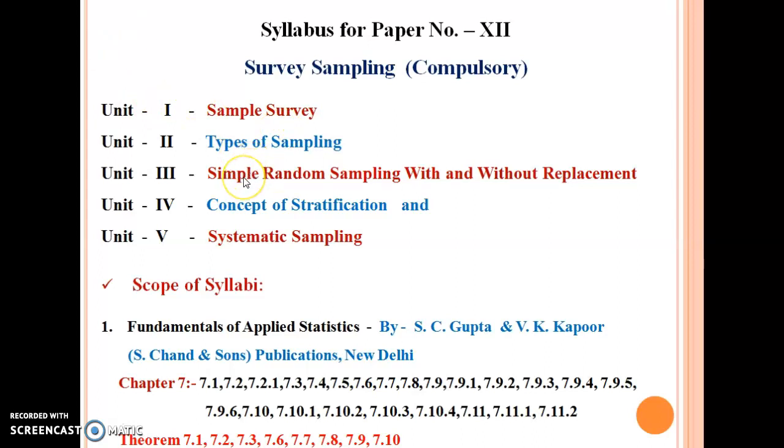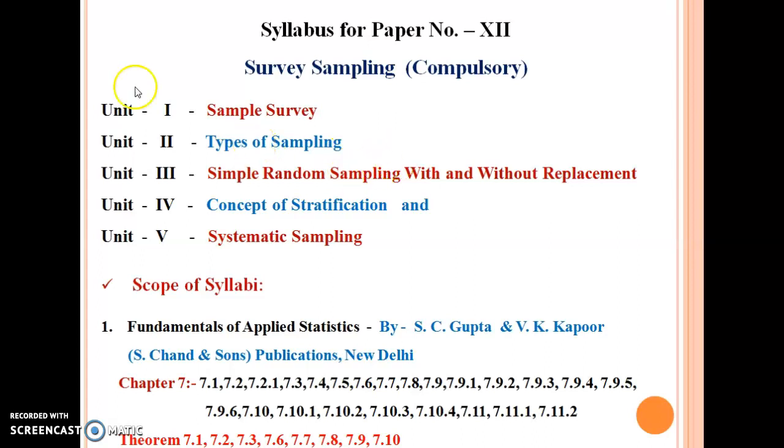Now chapter 3, simple random sampling with replacement and without replacement. In this chapter, we are going to study the probability of selecting any specified unit in the sample, selection of a simple random sample, some notations and definitions of sampling terminology, and some important theorems, that is, estimation of the population mean and its standard error, and that the sample mean is an unbiased estimate of the population mean.